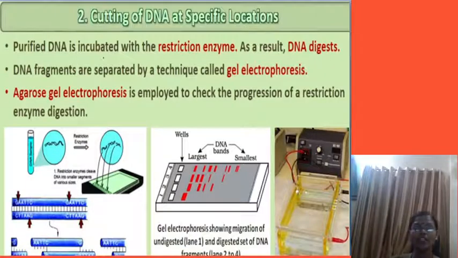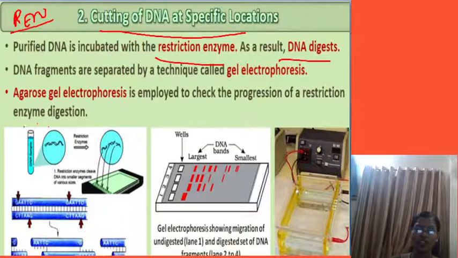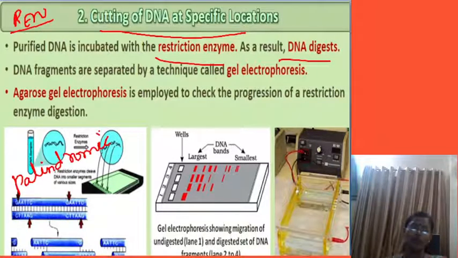So cutting of the DNA at the specific site. Already I have told you, REN takes the purified DNA and cuts it at the specific site, a particular position called the palindromic sequence. REN will recognize that palindromic sequence and cut the DNA at that sequence. Then it is taken for gel electrophoresis.